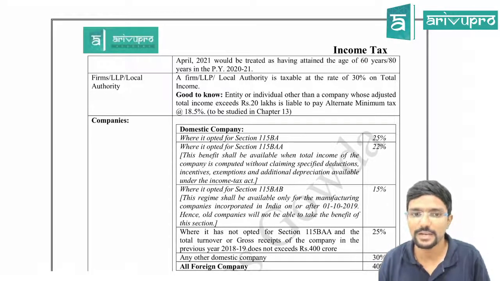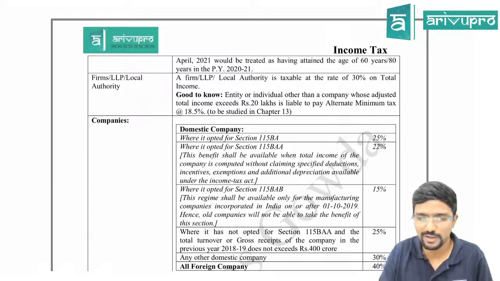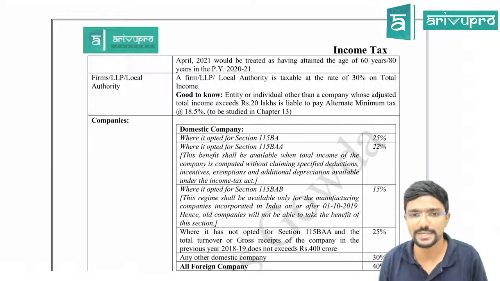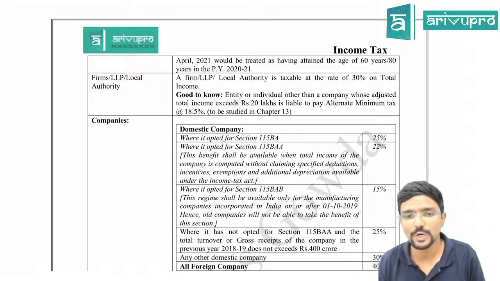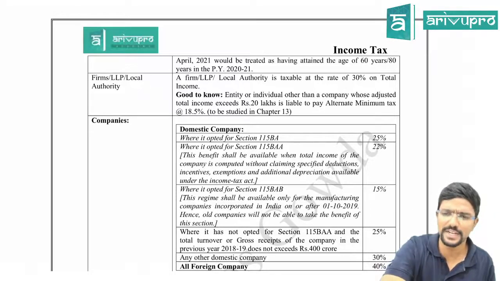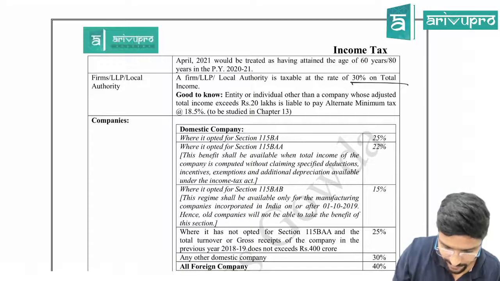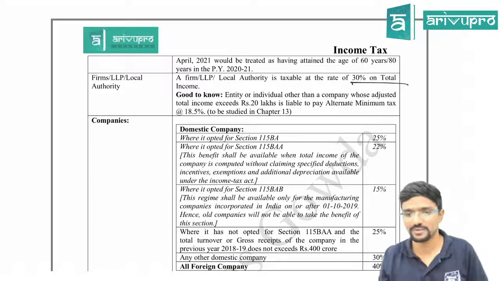Forms, LLP. LLP means limited liability partnership, guys, or local authority. For all these three, the same rates are applicable. A firm, LLP or local authority is taxable at a rate of 30% on their total income. Straight away 30%. No slab rate, nothing, guys. So I will call this rate a flat rate.